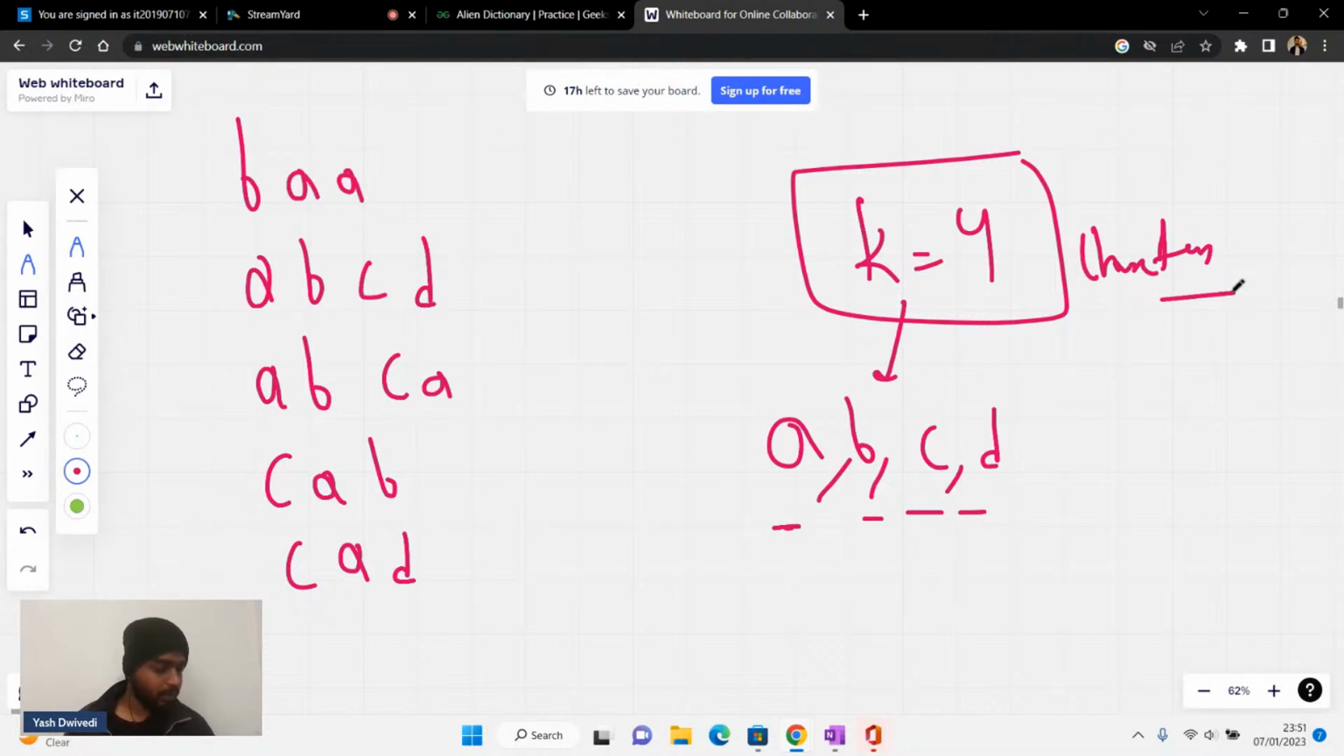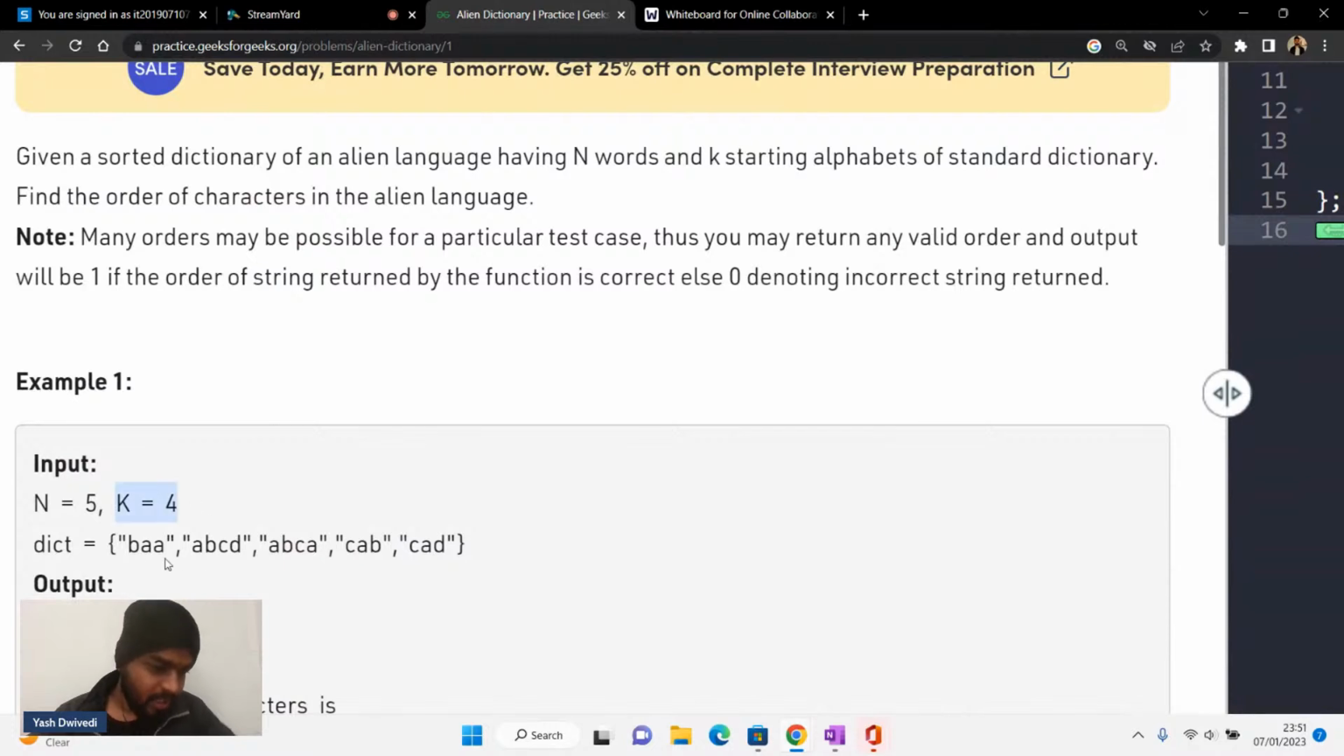Don't you think the same, that here we have 4 characters? I hope that is the case with us. We are only having 4 characters here. So that is what they mean by k. K equal to 4 means there are 4 characters.